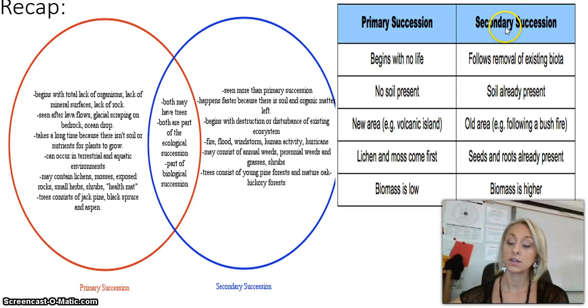Secondary succession is caused by a fire, flood, landslide, something that takes a former ecosystem and makes it start over. Soil is already present in secondary succession, and so is some life. There may be plants, there may be insects, there may be animals that are already there at the beginning of secondary succession. Take a look at this Venn diagram. This will give you just a couple more examples of comparisons between primary and secondary succession.